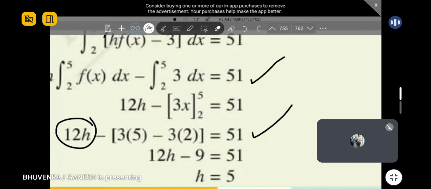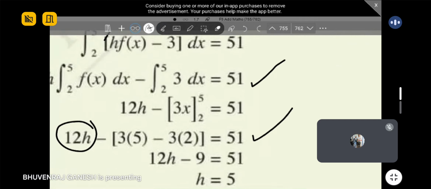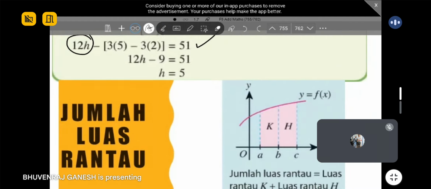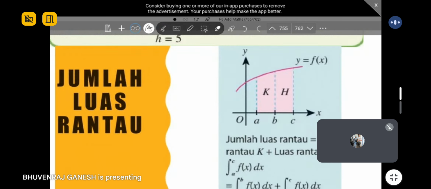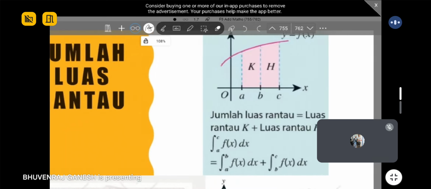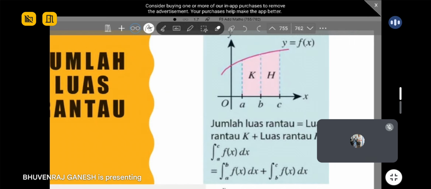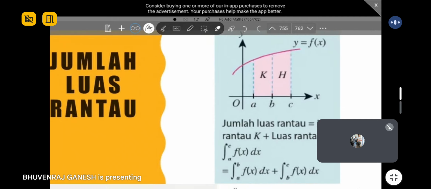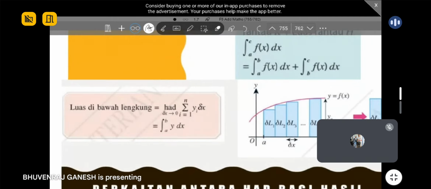So final answer, you should get h equal to 5. This one is quite easy, you can do. Okay, we come to the area part already. This one is basically just finding the area. So like what I showed you just now, it is doing the integration a to b, b to c to get that area. Now we are going to see in more detail.